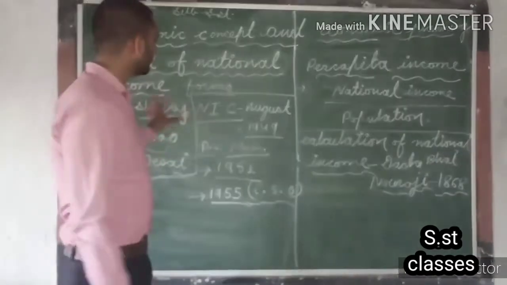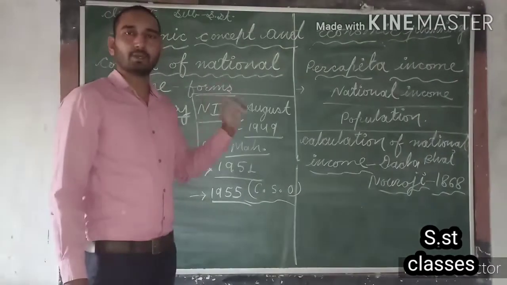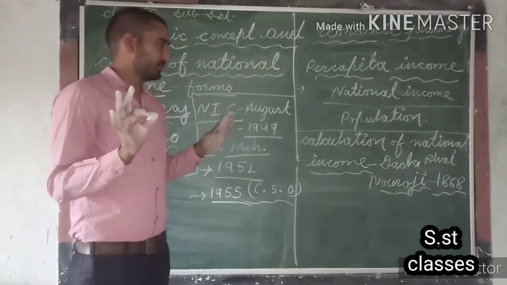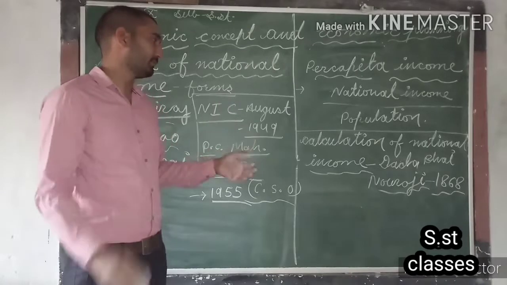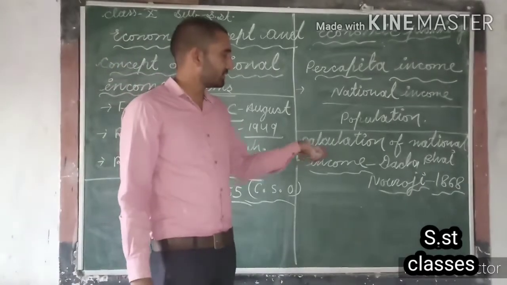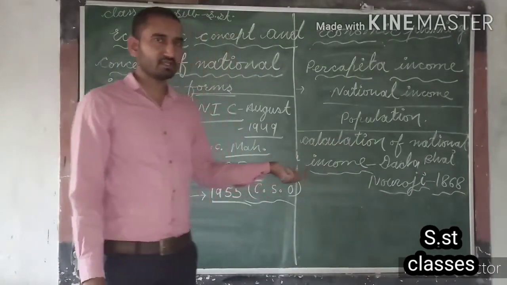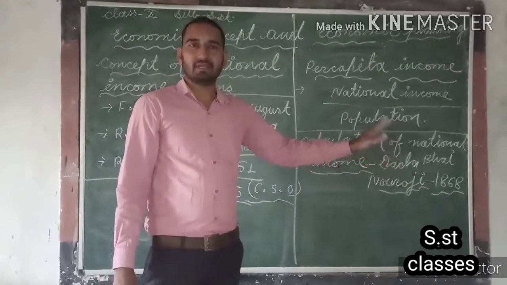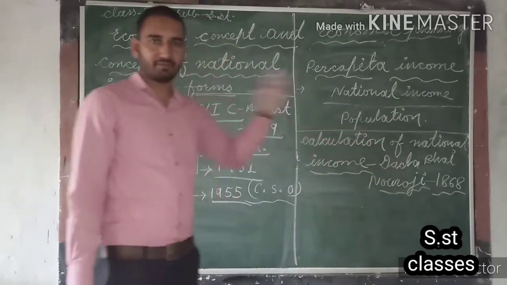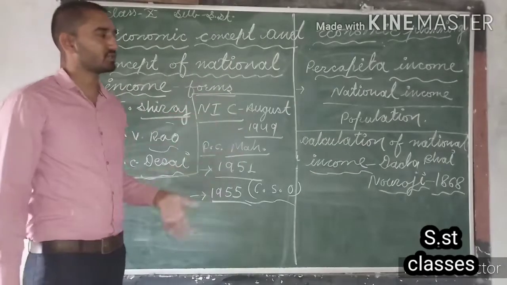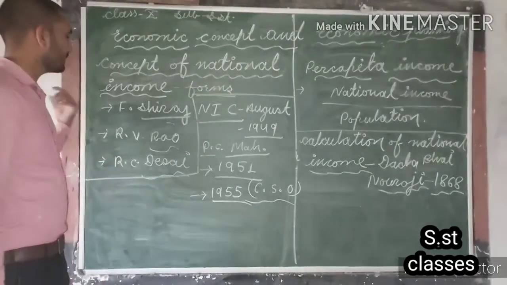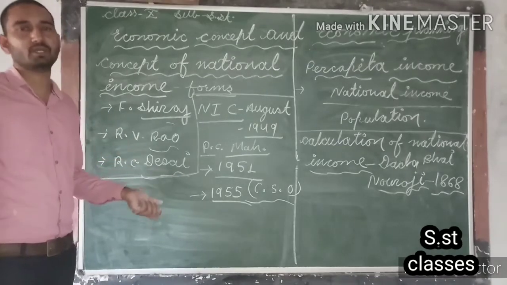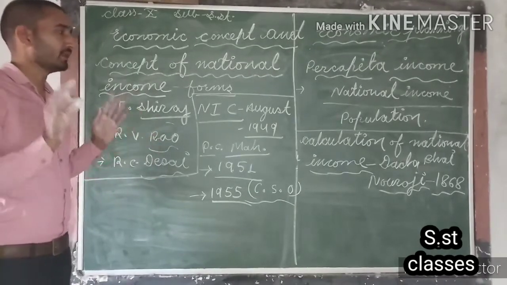So the concept related with calculation of national income in India, maybe it is clear in your mind. First of all, the first effort for the calculation of national income in India was made by Dadabhai Naoroji in 1868. After that, before independence, Findlay Shirras, R.V. Rao, R.C. Desai are the different scholars related with calculation of national income in India.